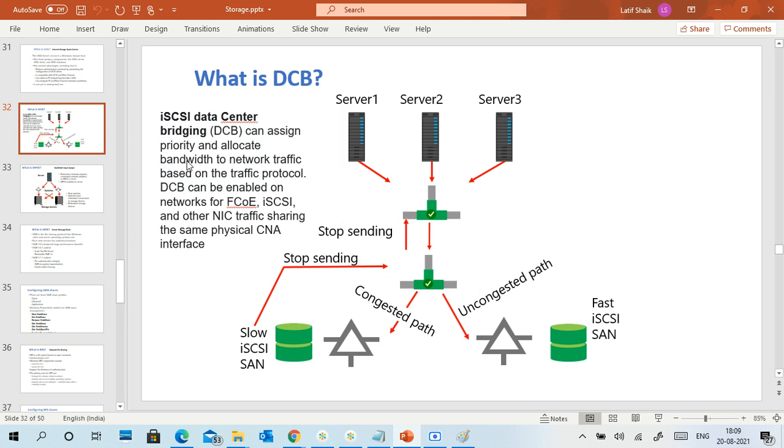DCB can be enabled on any kind of network: FCoE, iSCSI, and other NIC traffic, on the same physical CNA interfaces.